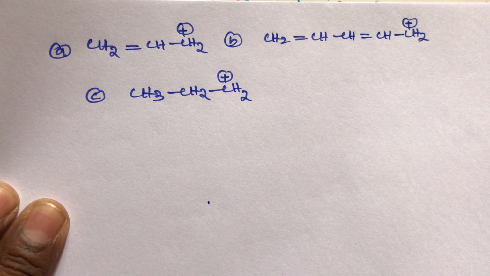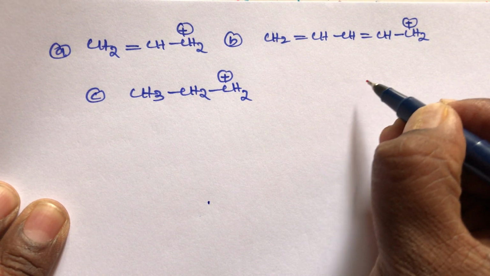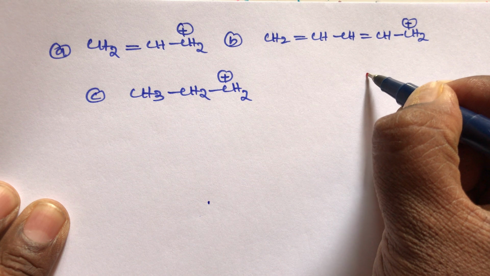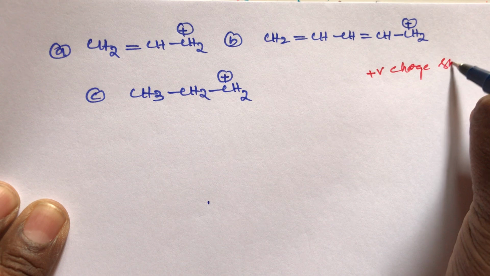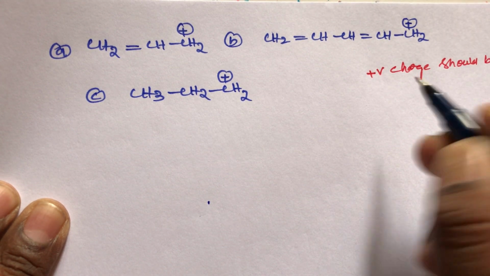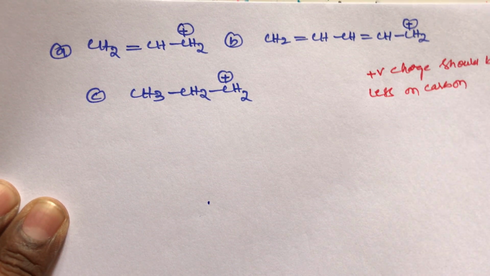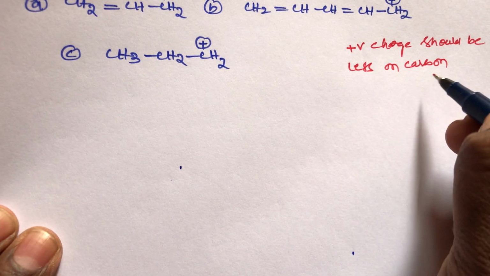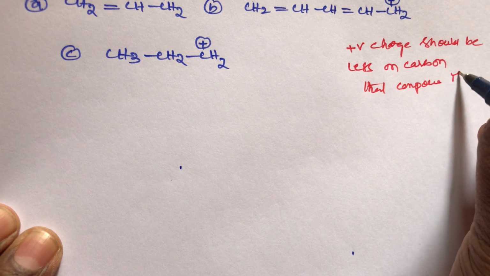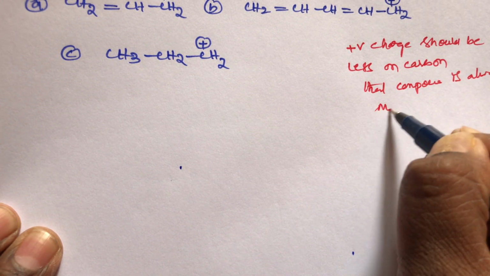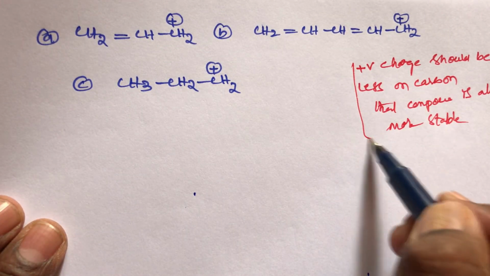So here what I said, student, is stability. How to find out the stability of carbocation order? I gave that simple trick, student. Our concept is the positive charge should be less on carbon. That compound is always more stable. So here this is a simple trick, student. You remember this simple trick, student.